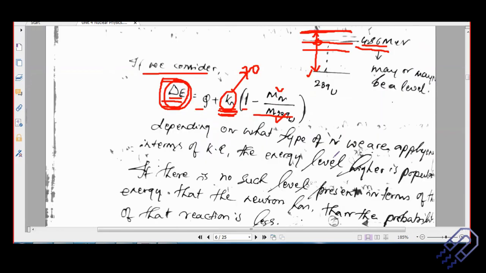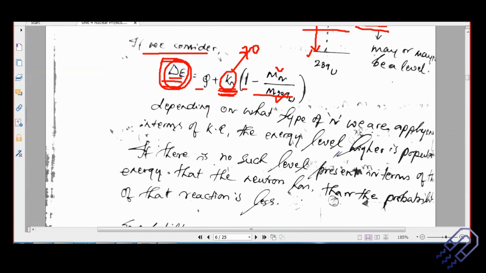So let me just read through what exactly you might write in your exam, okay. But then if you understand it, you can always write it in your own sentence. So depending on what type of neutron we are applying in terms of kinetic energy. So whenever there is a nuclear reaction, you might have a highly energetic neutron, you might have a very low energy neutron, or you might have a medium range energy, okay? So depending on what kind of neutron, the type of neutron means what is the energy that it carries, okay? The energy level higher is populated. So now you understand this, okay?